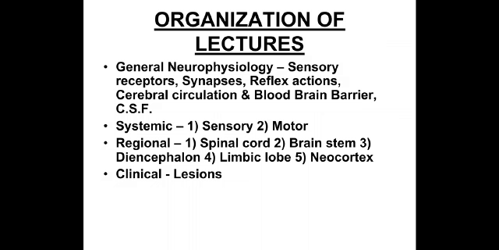So how do we understand neurophysiology? The basic physiology is understood on the basis of general neurophysiology, which comprises the receptor, synapse, and the reflexes. You need to understand what a receptor is: it's a biological transducer. What is a synapse? Is it a functional connection or an anatomical connection? Or is it a contiguity?